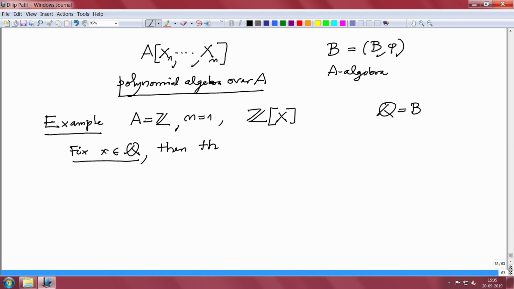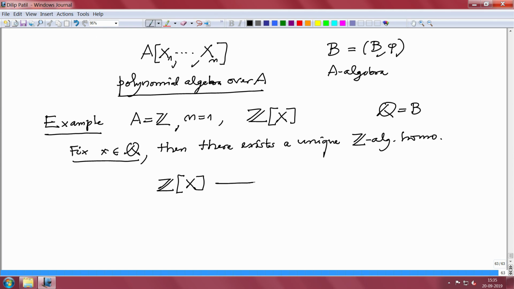Then there exists a unique Z-algebra homomorphism from Z[x] to Q. I will denote this by epsilon x, which maps x to x.